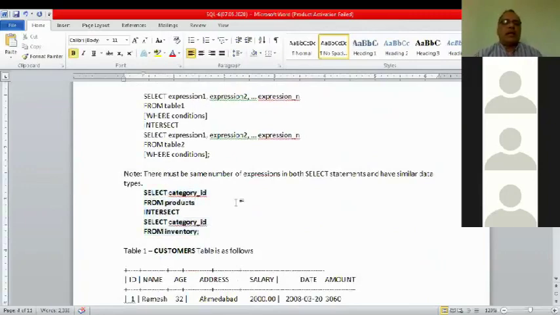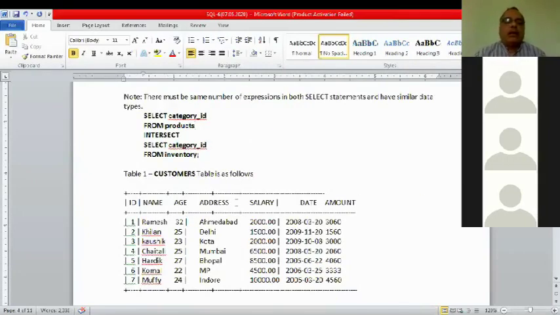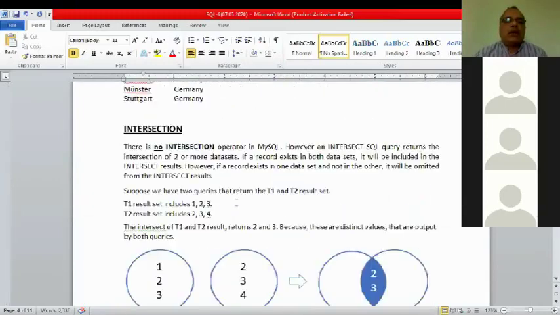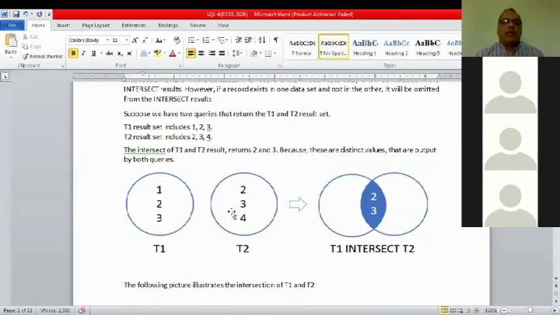No problem, because these are SQL commands. It may not work in MySQL, but it is an SQL command. It may work in Oracle, SQL Server and others. A few of these commands do not work directly in MySQL. So the concept of intersection is that when you intersect two tables, the common values, or common records, of both of the tables come out as the output.